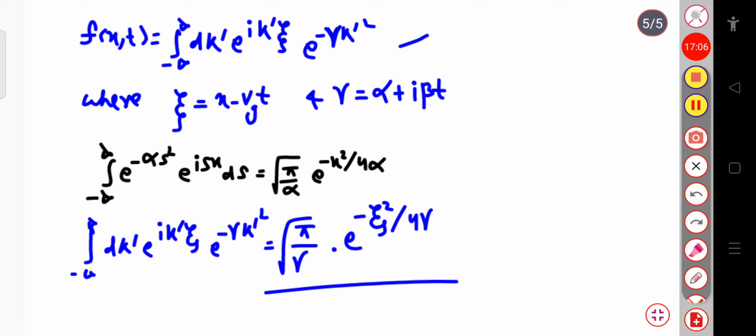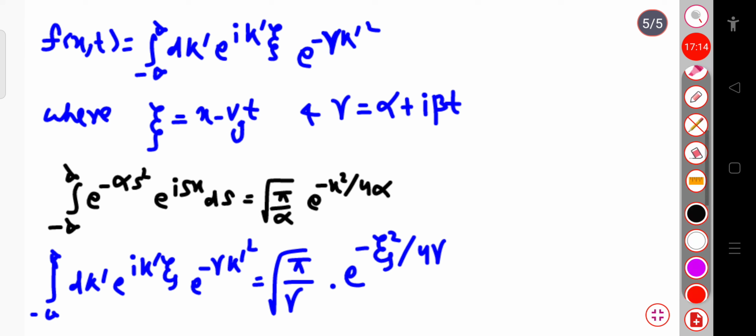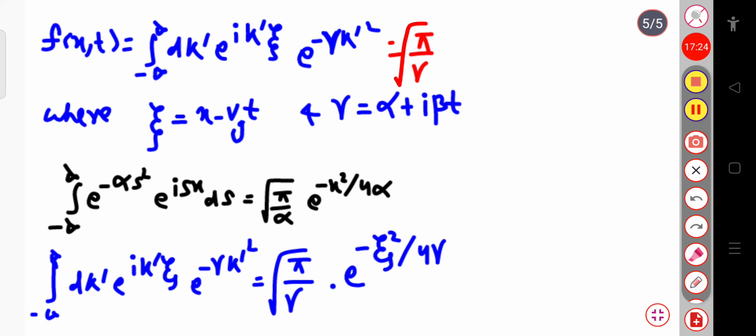So this will be equal to root over pi by gamma into exponential minus zeta square divided by 4 gamma. Now I simply have to substitute the gamma value and the zeta value here.